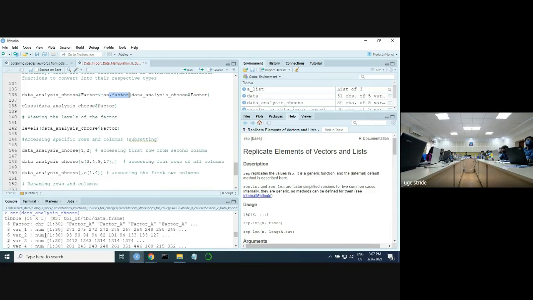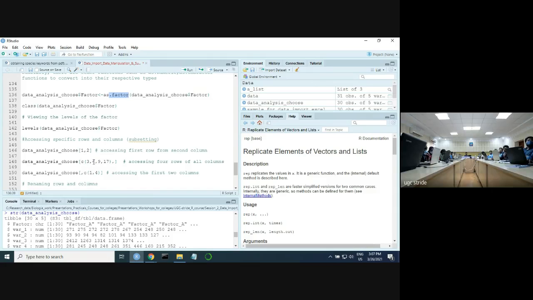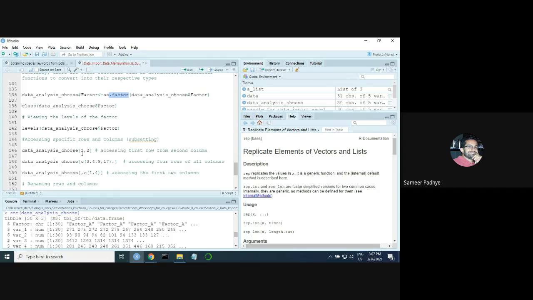Suppose your numerical data has been converted into character data. What will you do in that instance? So you have a column where there are numbers, but still R treats them as characters. Then what will you do?